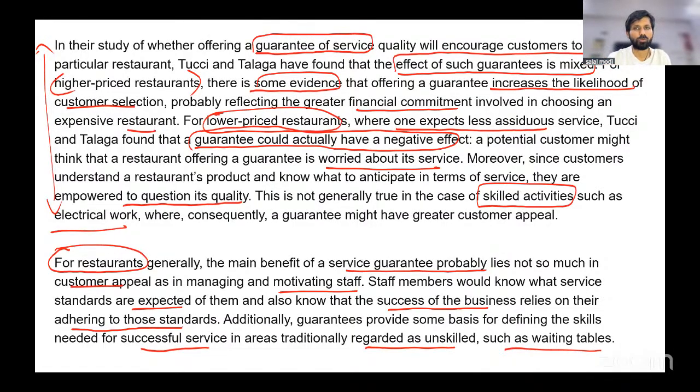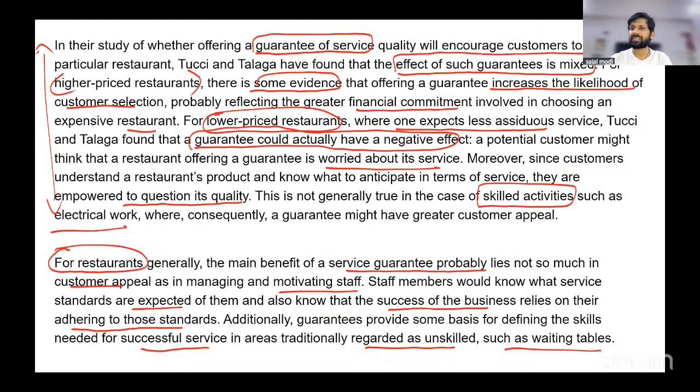It doesn't require so much of a skill. But still, if you are offering a service guarantee, you can tell them that you have to be around, you have to answer politely, you have to ask for some things, right? If you give them a checklist, it will standardize that service, which is considered unskilled.